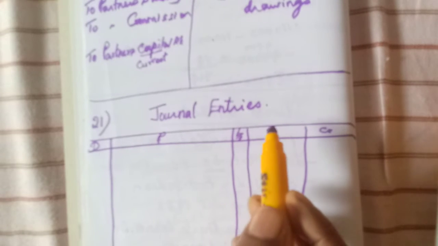Simply journal entries we will write. Okay, date, particulars, LF, debit, credit. Okay, rupees.